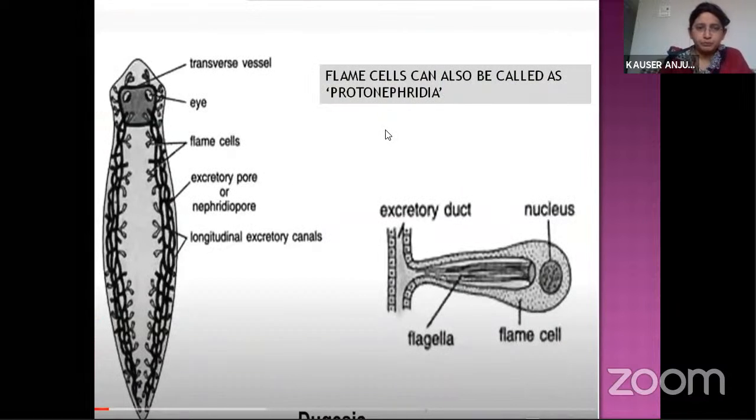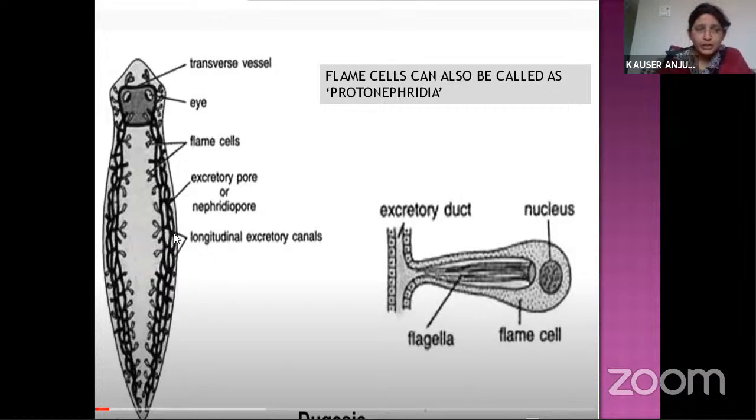So here, these are the flame cells, which are connected to this tubule. These flame cells open into the body cavity of the flatworm, collect the wastage from the body cavity, and send it into this tubule.